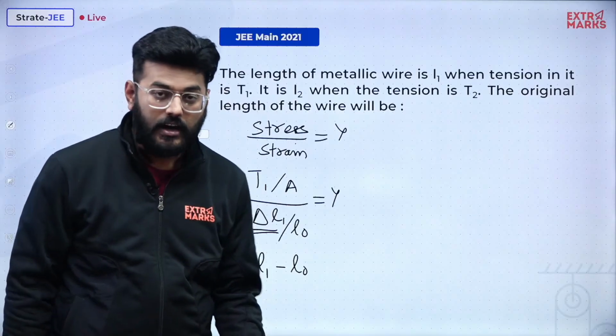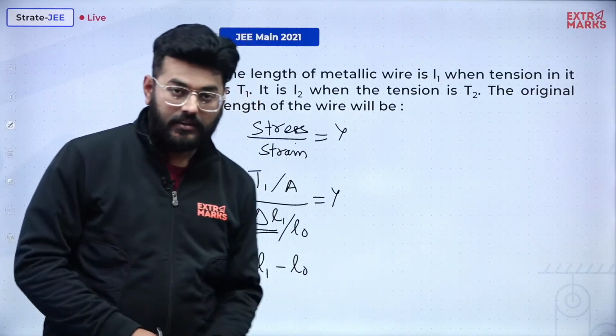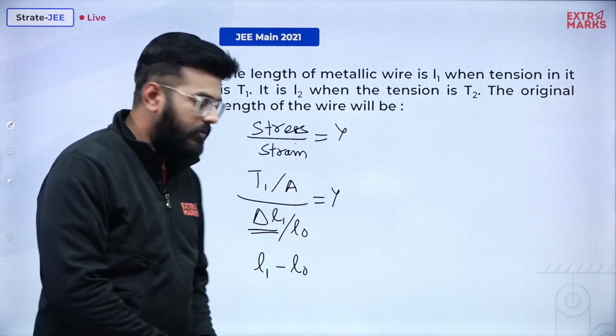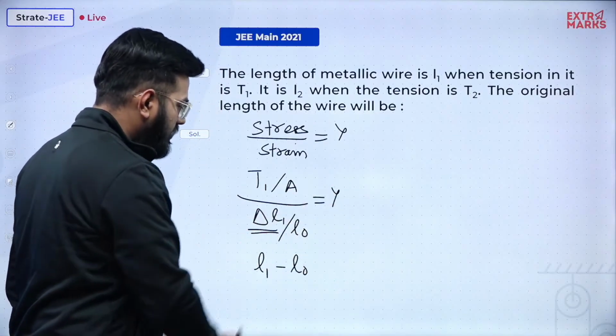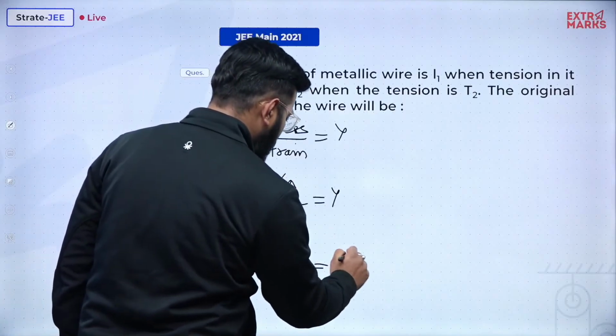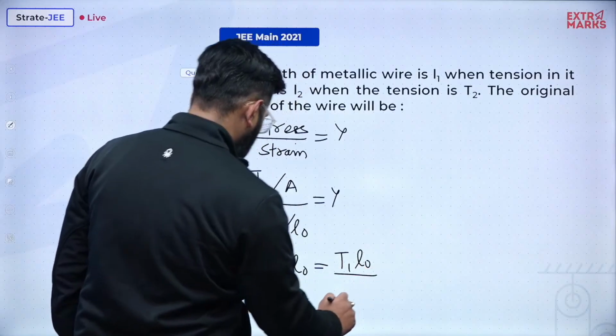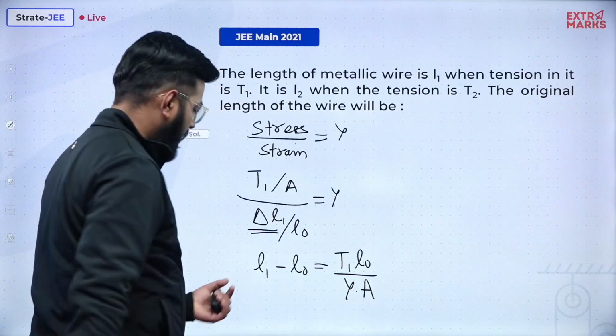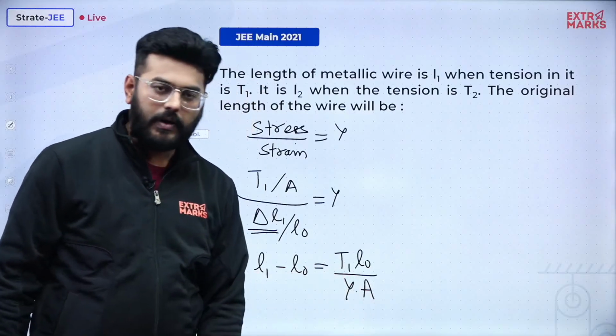Because delta L is the change in length from its original length. So L1 minus L0 will result in delta L1. Delta L1 can come over here, and the rest of the terms over here. So L1 minus L0, this L0 will go upstairs. So T1 L0 divided by Y into A. This will be the value: L1 minus L0 equals T1 L0 by YA.